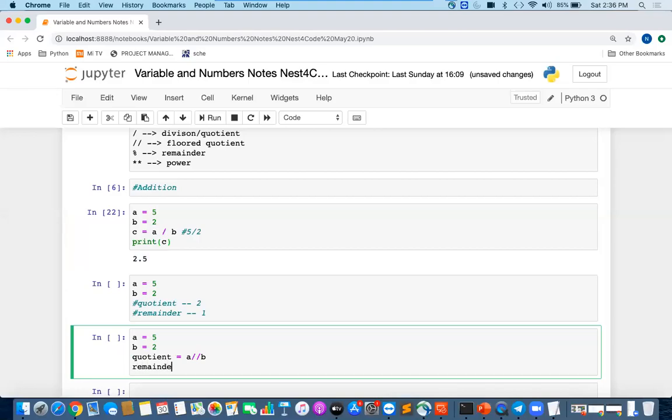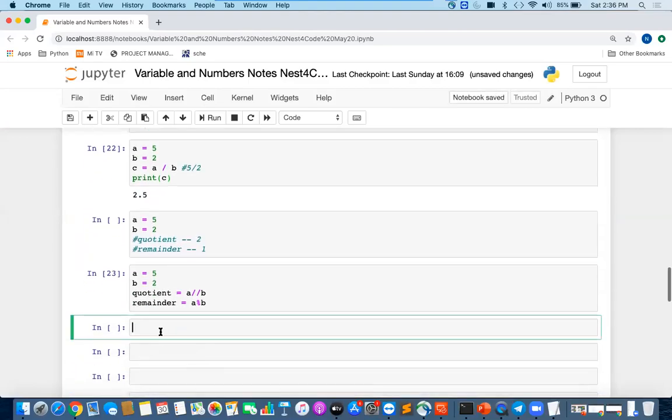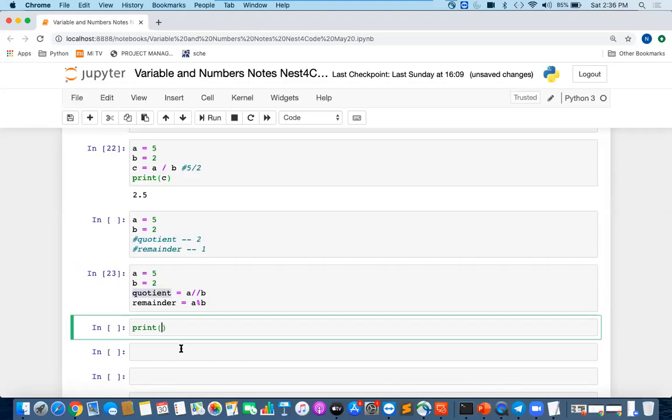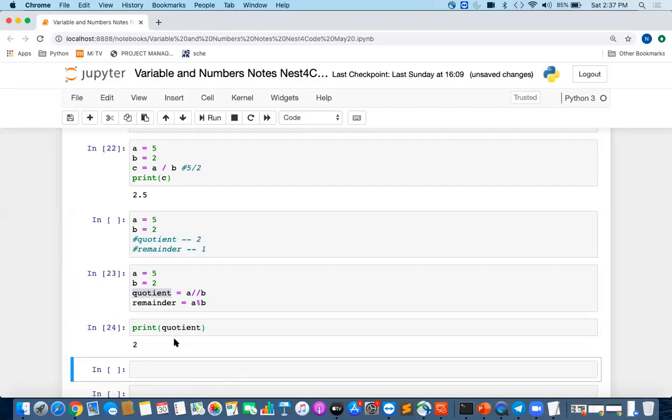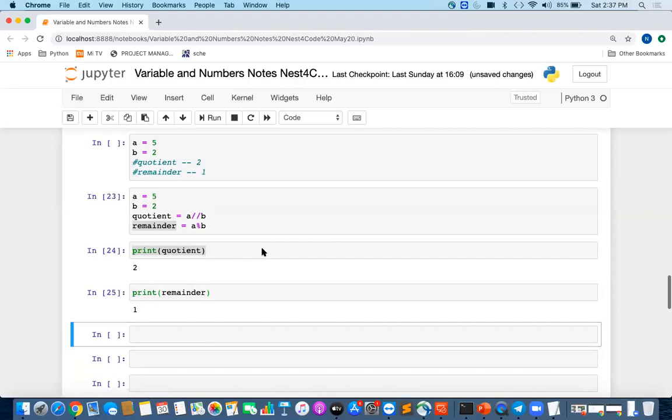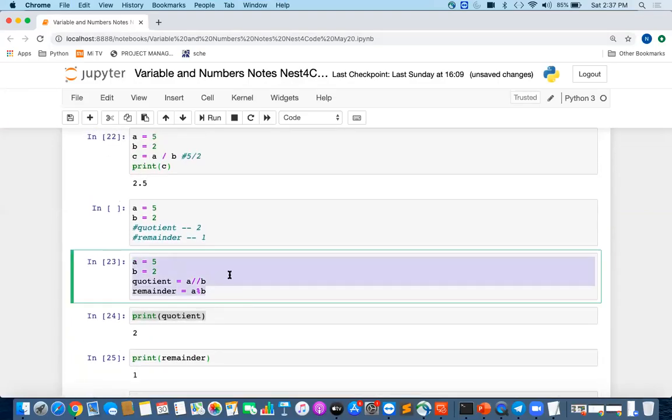There is also a remainder operator, the percent operator, so we can do a percent b, and we can print these values to see if they are correct. We can see these values are coming correct. Like this, we can do all these things.